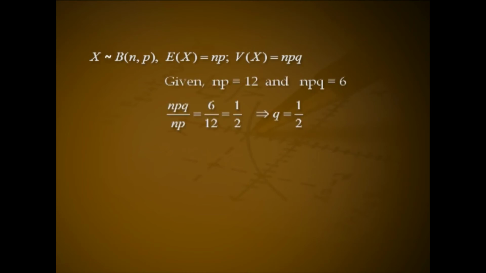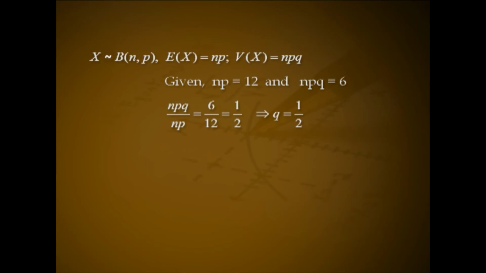The mean and variance of a binomial random variable X are 12 and 6 respectively. Find 1) probability of X equal to 0 and 2) probability of X greater than 1. Solution. For a random variable X following binomial(n, p), expectation of X equal to np and variance of X equal to npq. Given np equal to 12 and npq equal to 6.